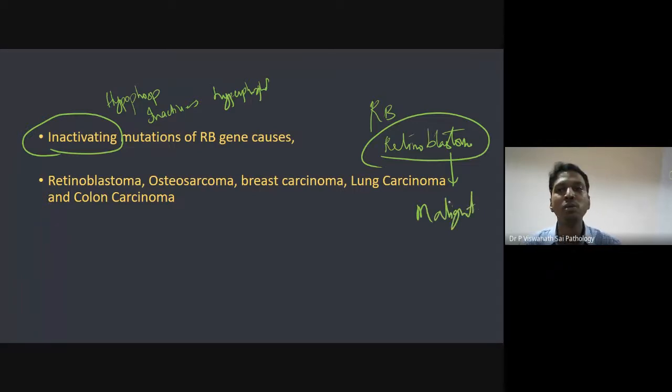It is seen with younger individuals, usually less than the age of 5, most commonly, and you have to remove the eye for that person. There is no other option, because you want to prevent the movement of this cancer from the optic nerve to the brain. The only way the patient can survive is by removing the eye. Some people can have bilateral, which I'll talk about in a while, where 2 eyes are removed. They have to live their life blind. It is especially commonly seen with ages less than 5, most commonly less than 2. Very young it occurs.